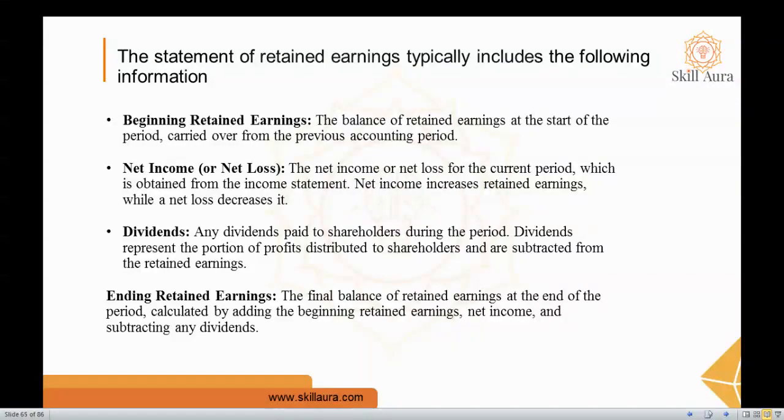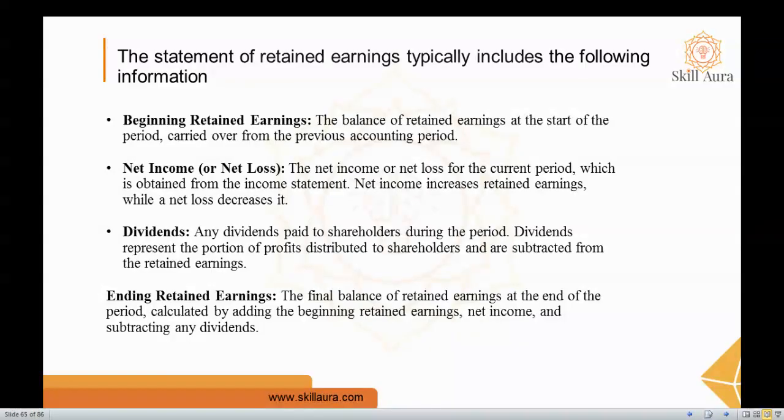It includes three things, that is beginning retained earnings, net income or net loss, and dividends, and the last one is ending retained earnings. Here, beginning retained earnings is nothing but the balance at the starting of the period, carried over from the previous accounting period's balance sheet. When it comes to the net income, it is obtained from the income statement. The net income increases retained earnings while a net loss decreases it.